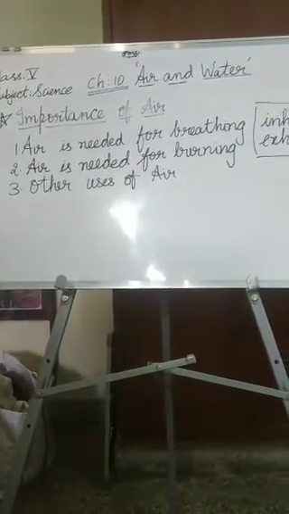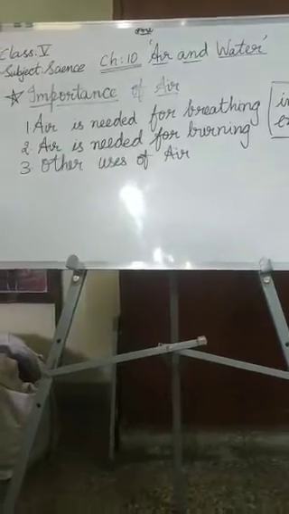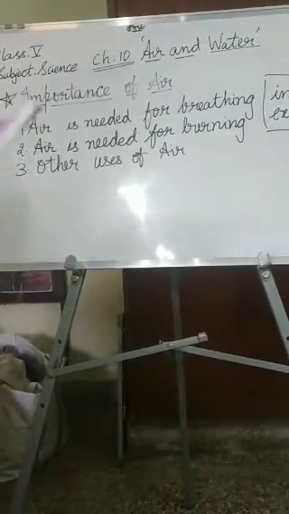So for that I want to show you one experiment which is given in the textbook. See children. Here 2 candles have been lit and kept ready. When they are exposed, the air is there around them. That's why the candle is lit, that means it is burning.